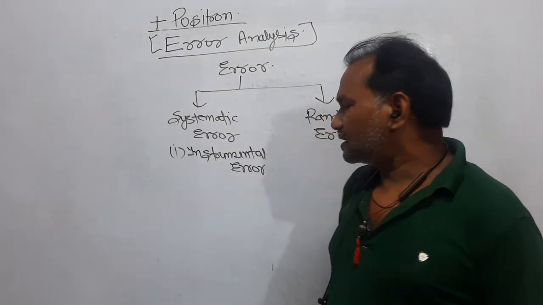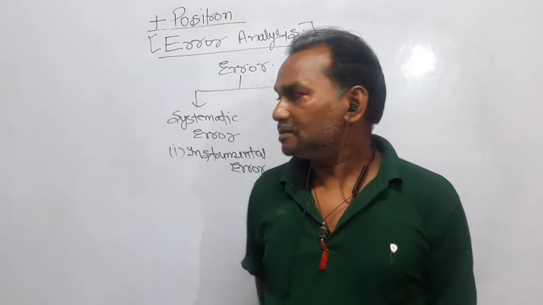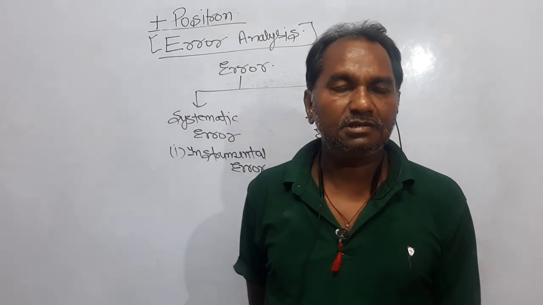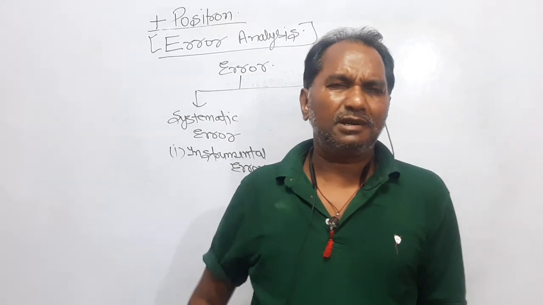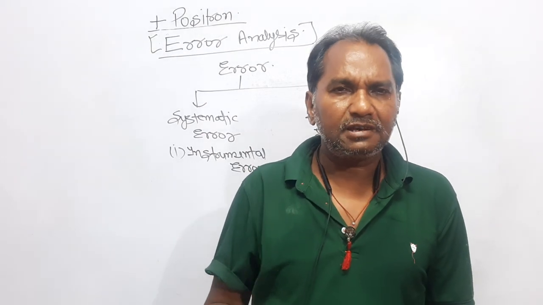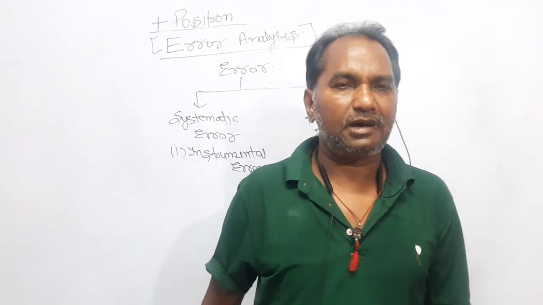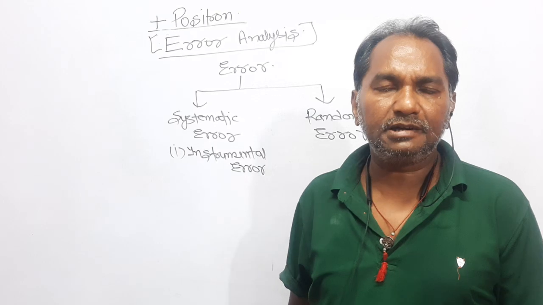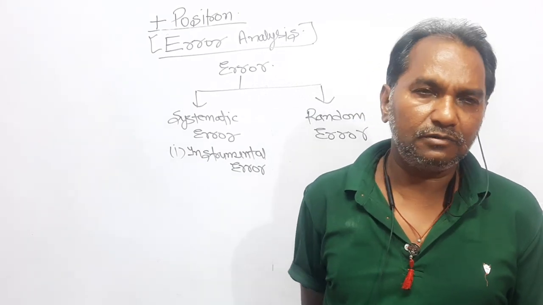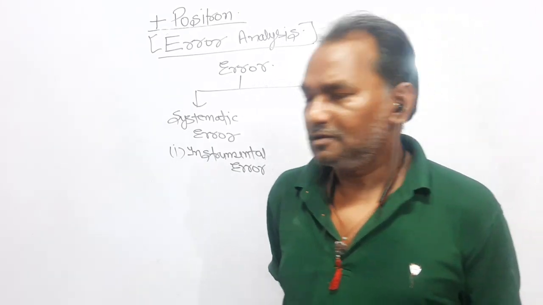So the error caused due to the instrument is called instrumental error. For example, if you are weighing something and the weight is not correctly calibrated, then your answer will undoubtedly not be true.